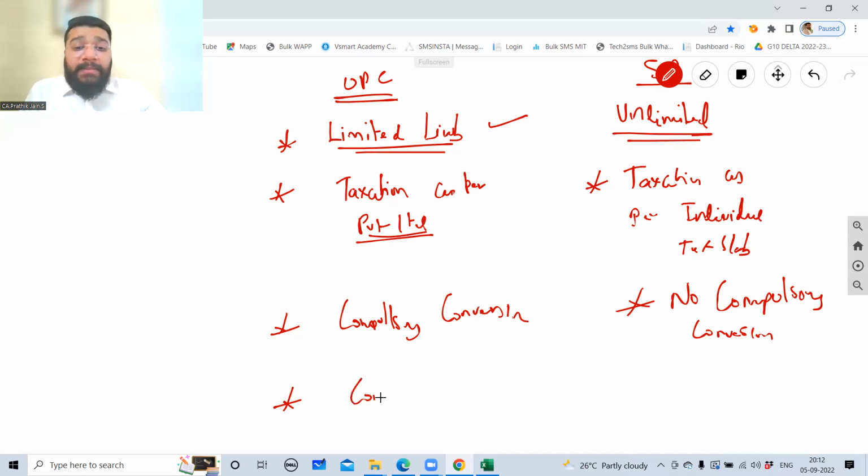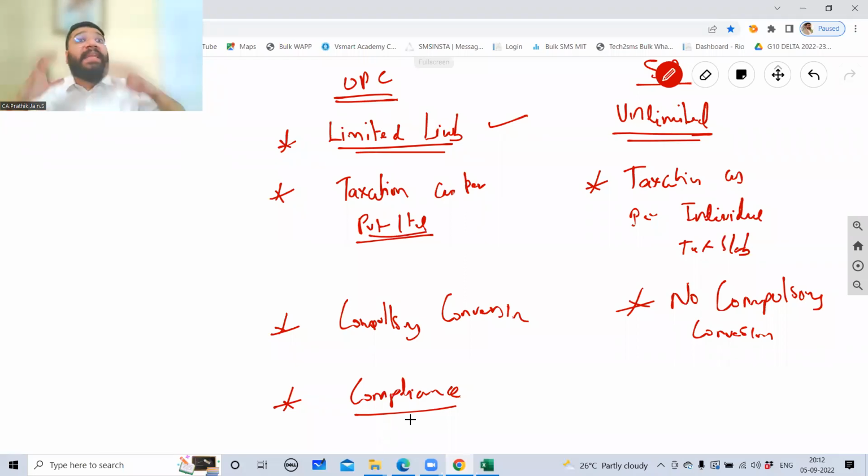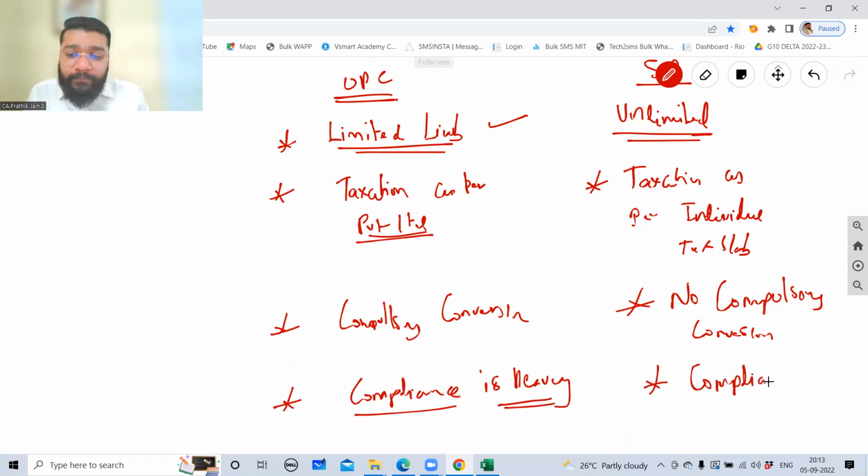If I talk about compliance, what does compliance mean? Compliance means doing something of what? Law. The rules and regulations given for OPC are very, very heavy. If you don't do this, penalty. If you don't do this, penalty. If you don't do this, jail. Like that, the compliance requirement is very heavy, and the penal consequence is also very heavy. But for a sole proprietor, did you hear anywhere that if you don't do this, I'll put you in jail? No. So there the compliance is less. For OPC compliance is heavy; for a sole proprietorship concern, compliance is less.